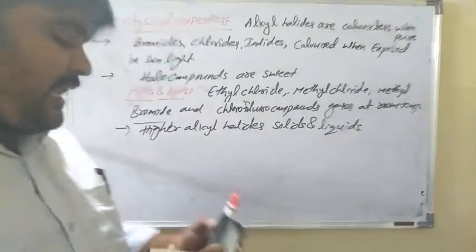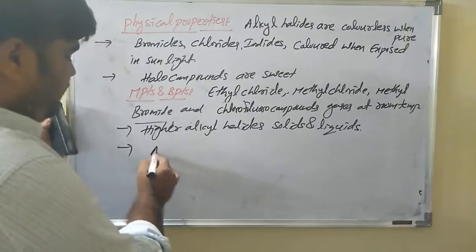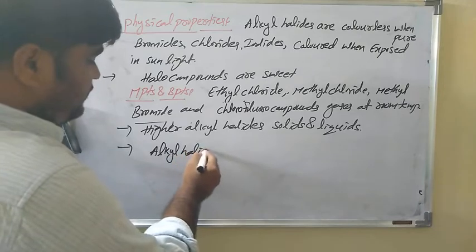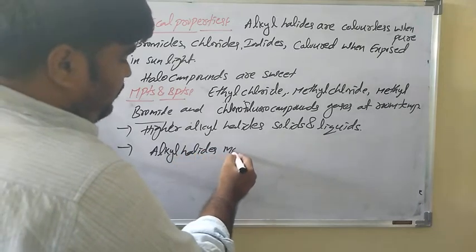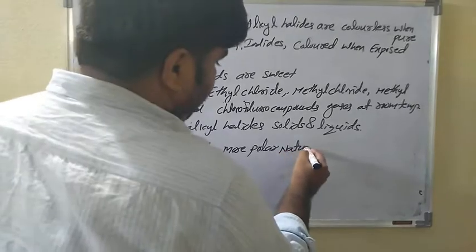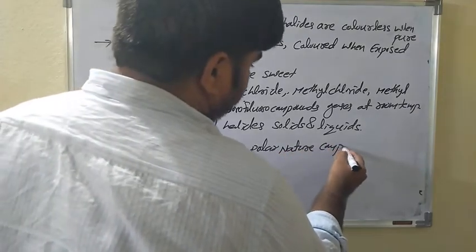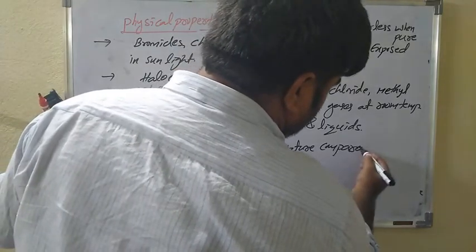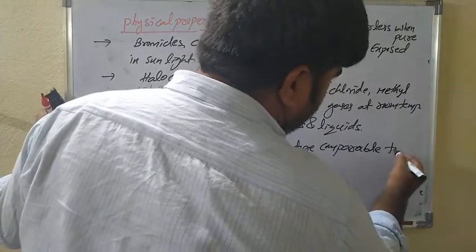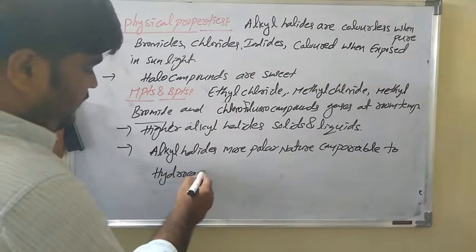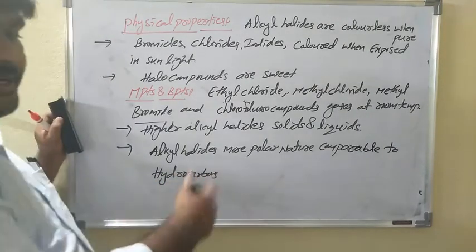So alkyl halides, that is haloalkanes, are more polar in nature compared to the parent hydrocarbons.